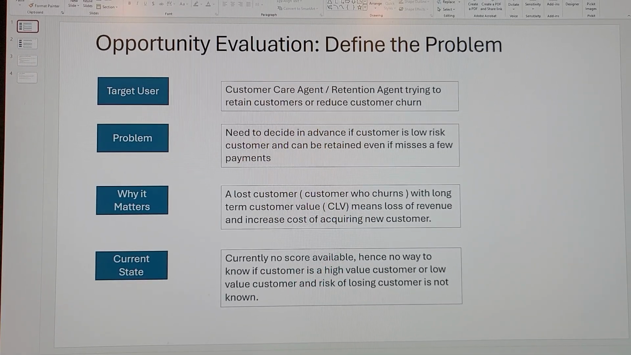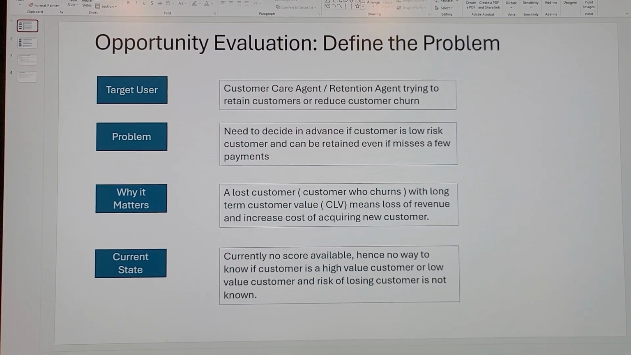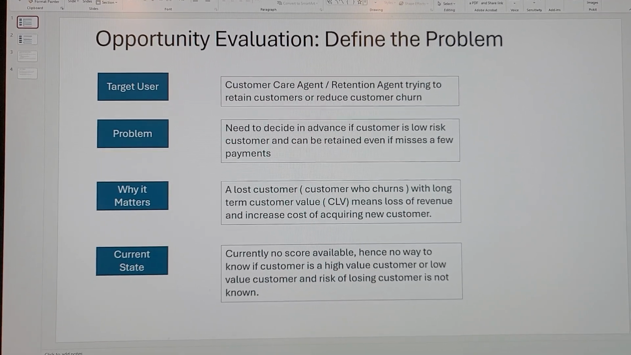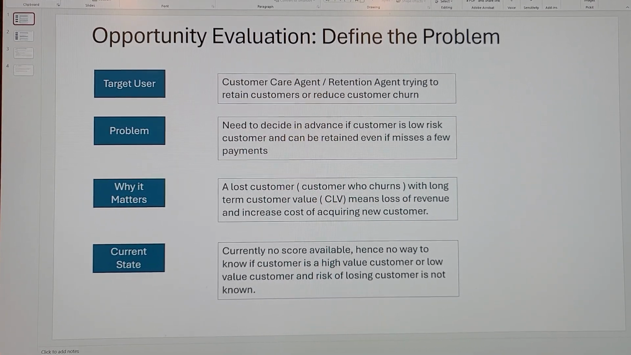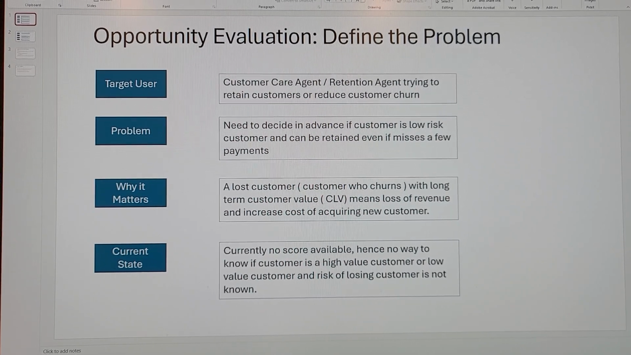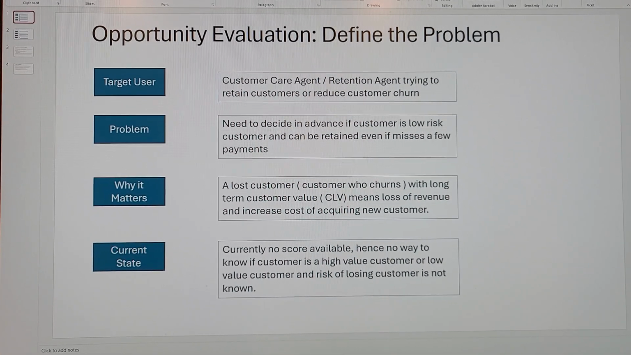So starting at the top, from an opportunity evaluation perspective, defining the problem, I've identified the target user, the problem statement, why it matters, and what is the current state of the system.